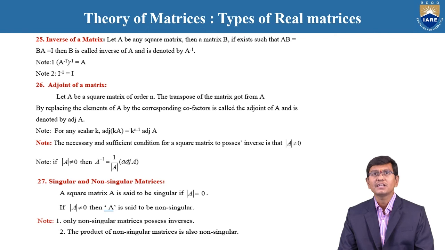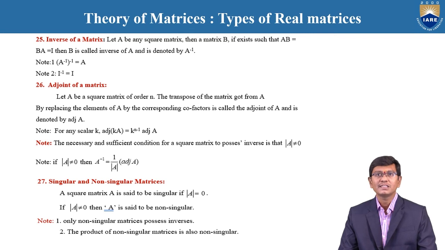Next is the adjoint of a matrix. Let A be a square matrix of order n. The transpose of the matrix obtained from A by replacing the elements of A by the corresponding cofactors is called the adjoint of A and is denoted by the symbol adj A. Based upon this, for a scalar K, adjoint of KA is equal to K power of n minus 1 into adjoint of A.